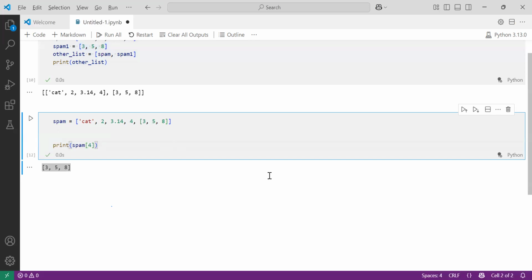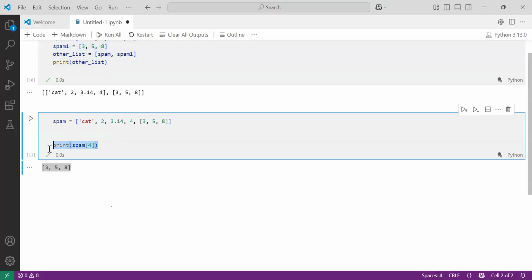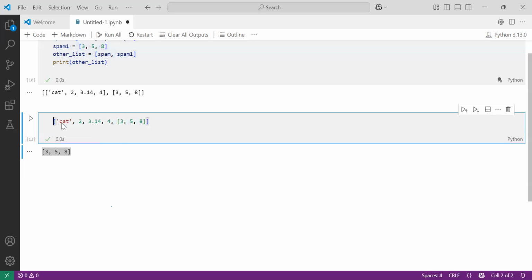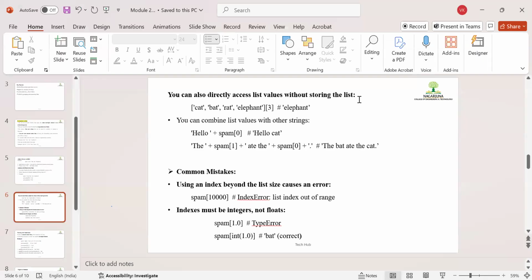So let me take you to the PPT again. Till here you have understood the meaning of that. Now, the one point they have given: you can also directly access list value without storing the list. What is the meaning of this? If I don't want to use this print value, even that I don't want to use, how can I get the value? See, I am running this assigned list directly and you are getting the output. This is the meaning of that. You can also directly access the list value without storing the value.